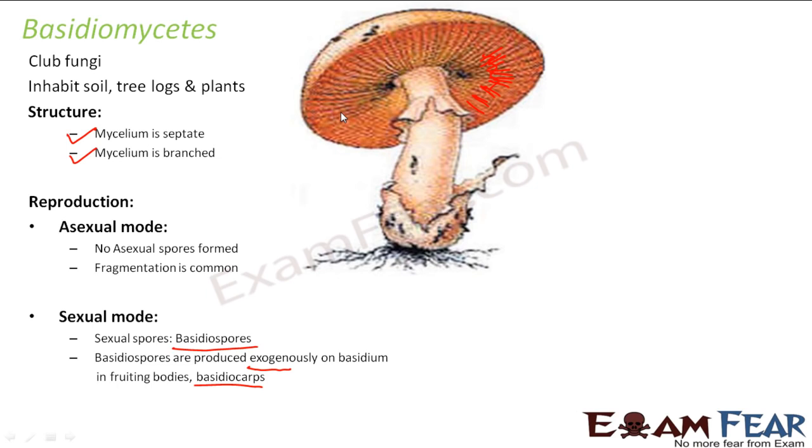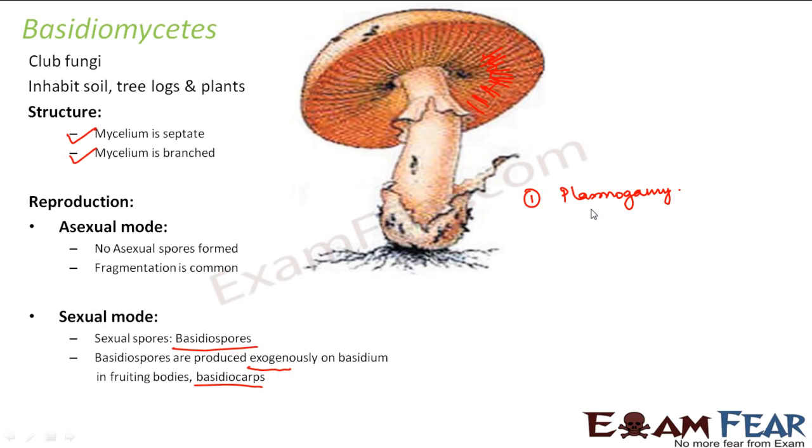Now talking about the process of sexual reproduction, again we will have the same three steps: plasmogamy, karyogamy and meiosis. The first step is plasmogamy. Here two cells of different mating types will fuse together.